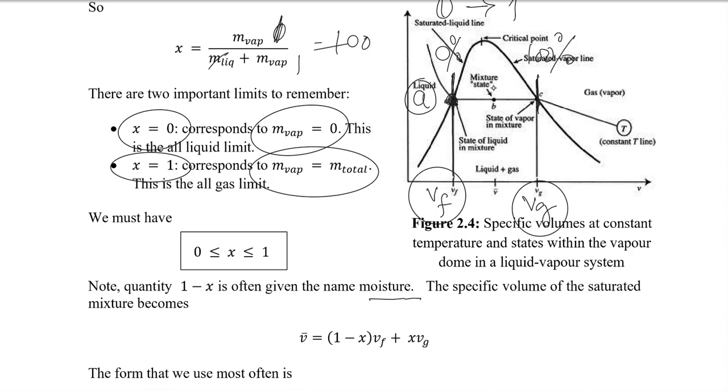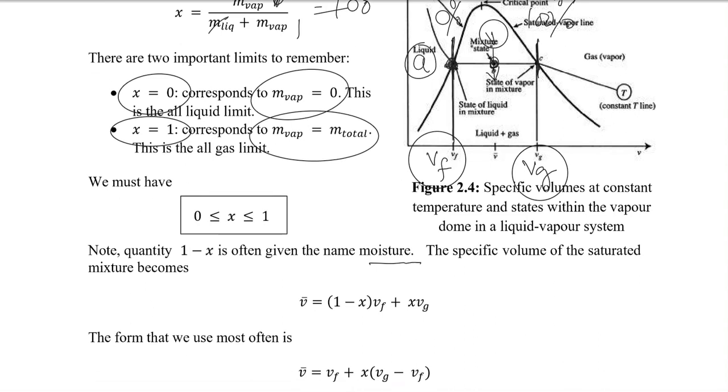Let's say I'm interested in finding a volume somewhere over here. Graphically, I would be defining quality X somewhere, so let me draw it like this. If I'm interested in finding the volume over here, V, this volume is some percentage of this one. So it is that percentage X multiplied by Vg minus Vf. X is what we call the quality.